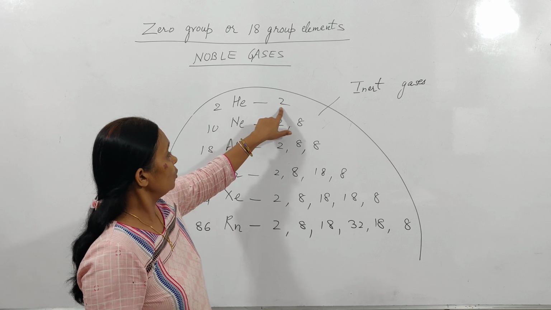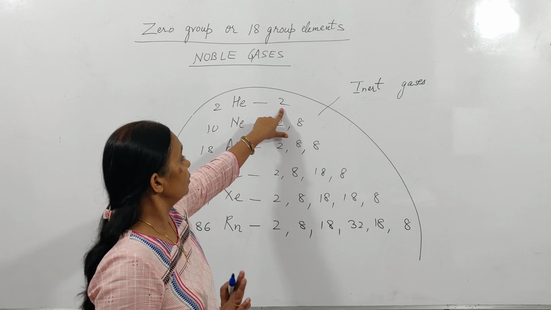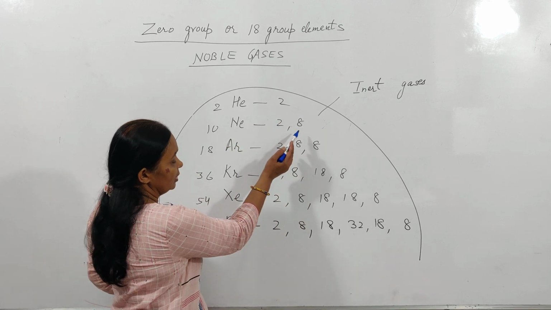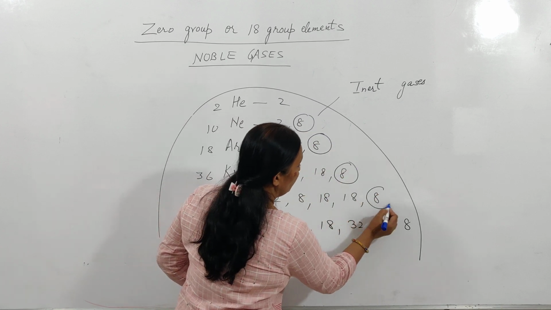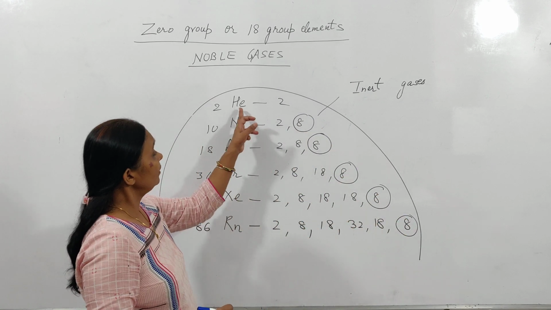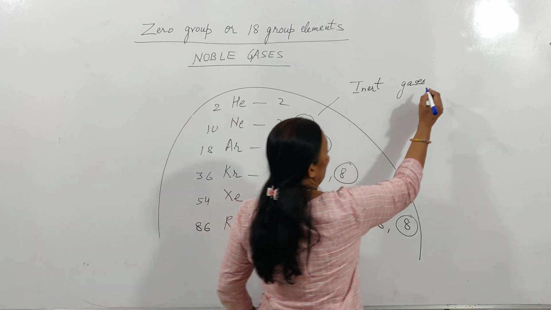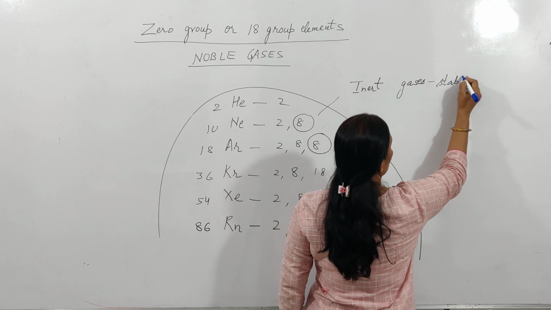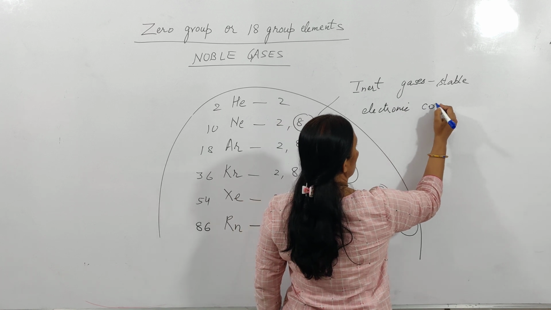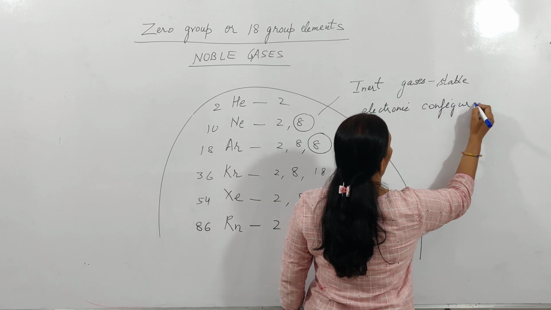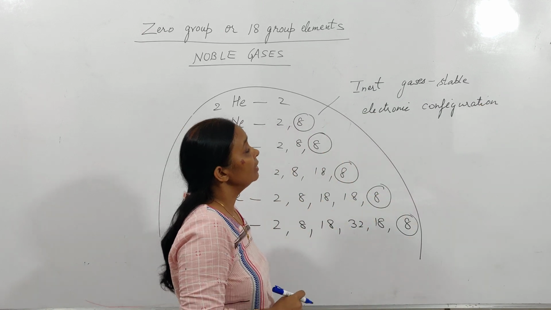Helium with 2 electrons in its one and only shell has a stable outermost shell electronic configuration, and the other elements also, you can see they all have 8 electrons in their outermost shells. So helium with 2 electrons and other elements with 8 electrons have stable electronic configuration, and thus they are unreactive and they are also known as inert gases.